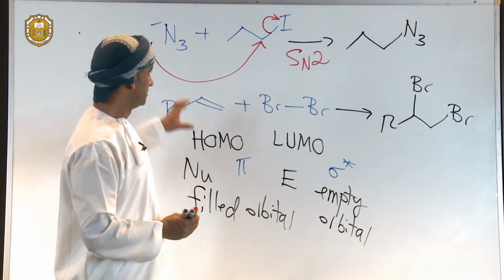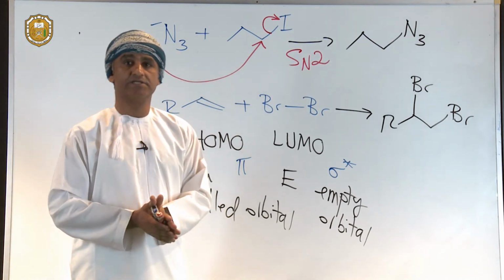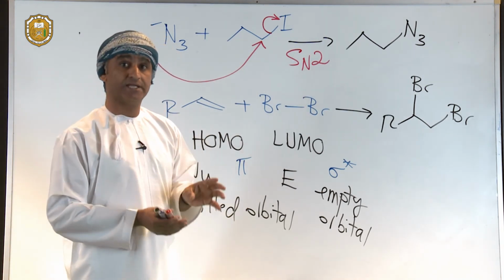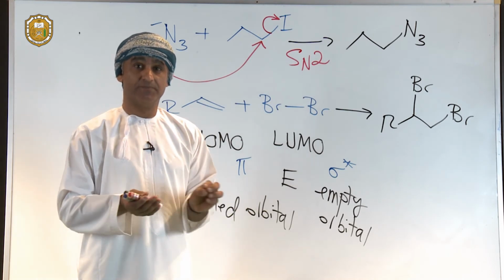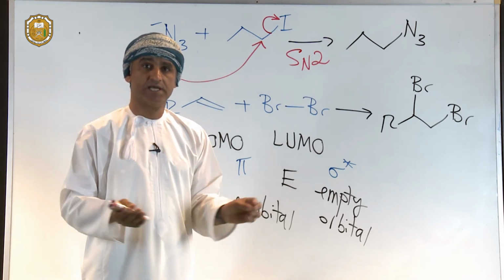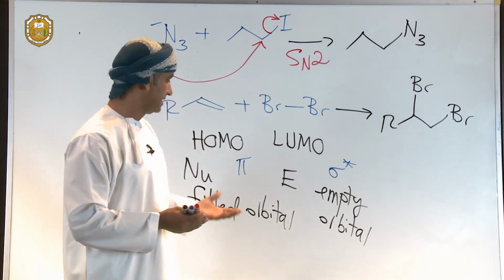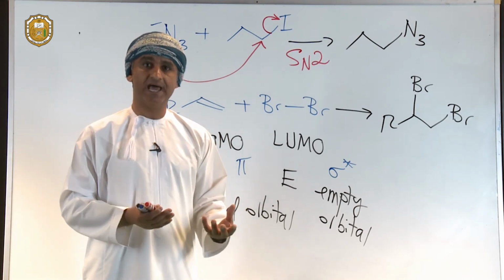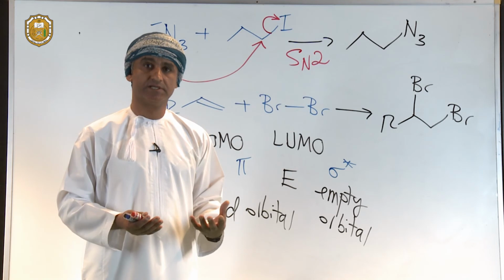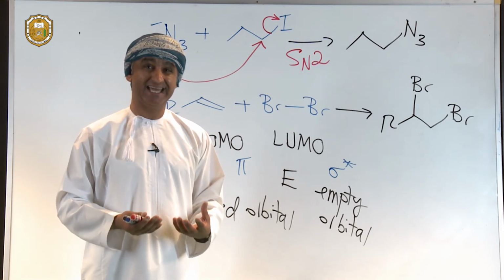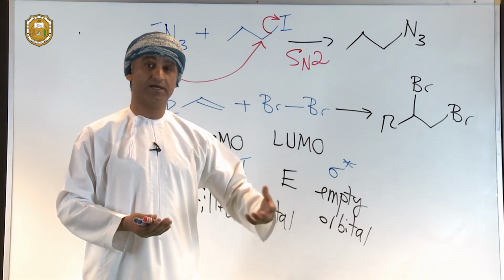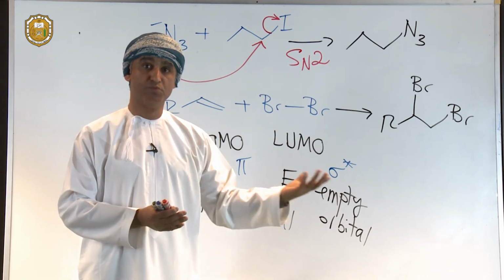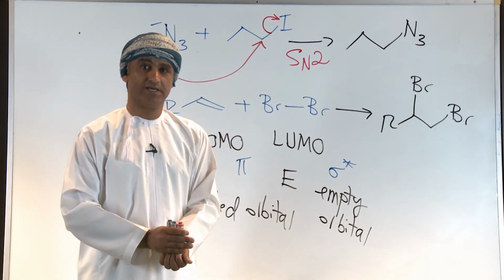And again, to wrap this up, organic reactions take place due to attraction between charged ions or charged intermediates. The other reason is overlap between a HOMO, a filled orbital in a nucleophile, with an empty orbital, or LUMO, in the electrophile.